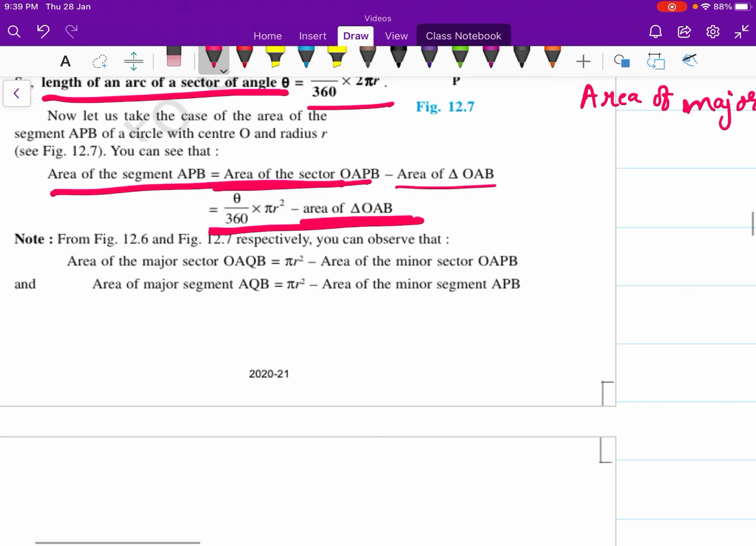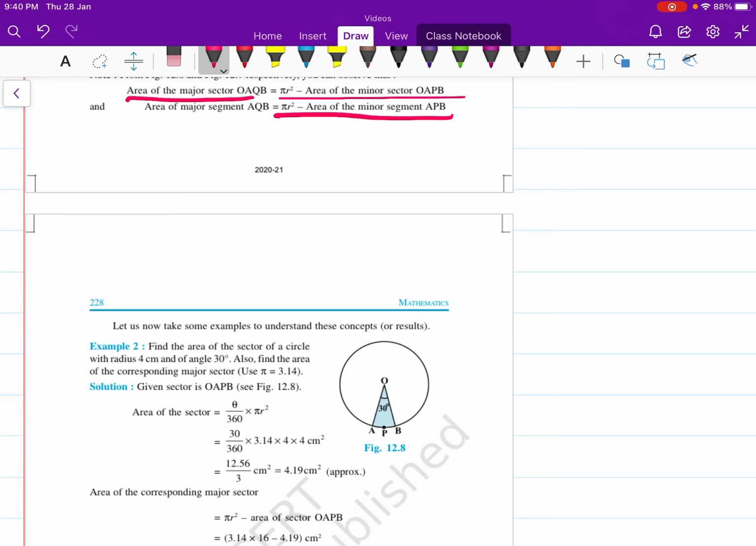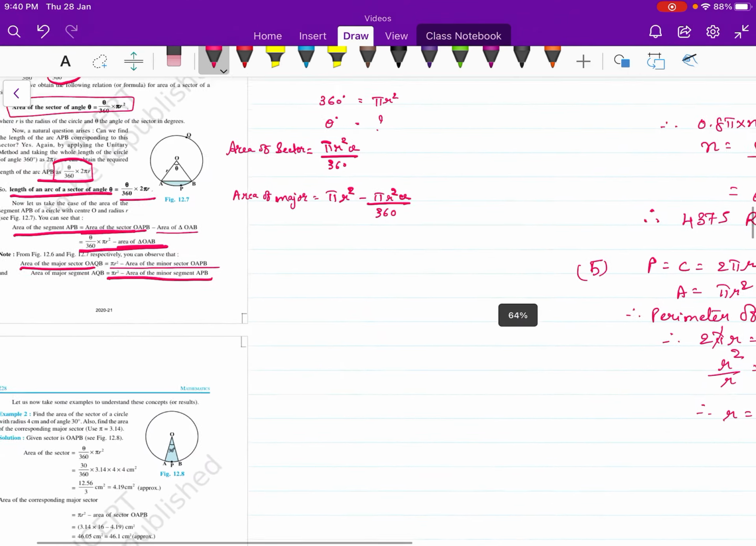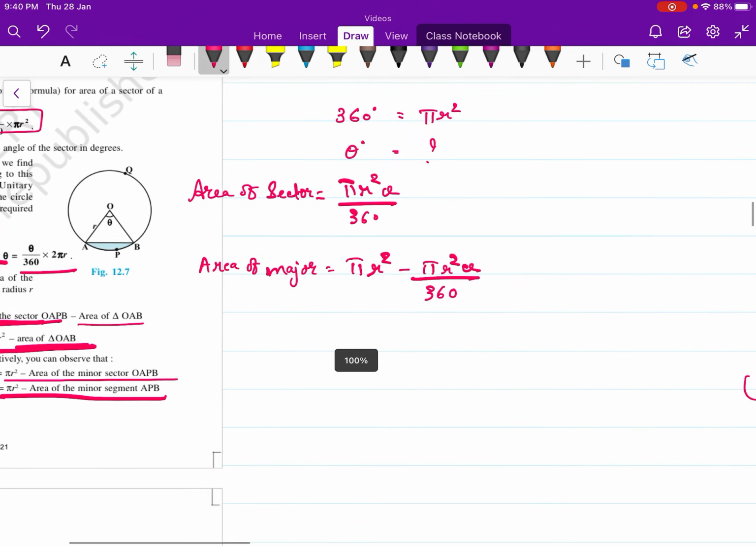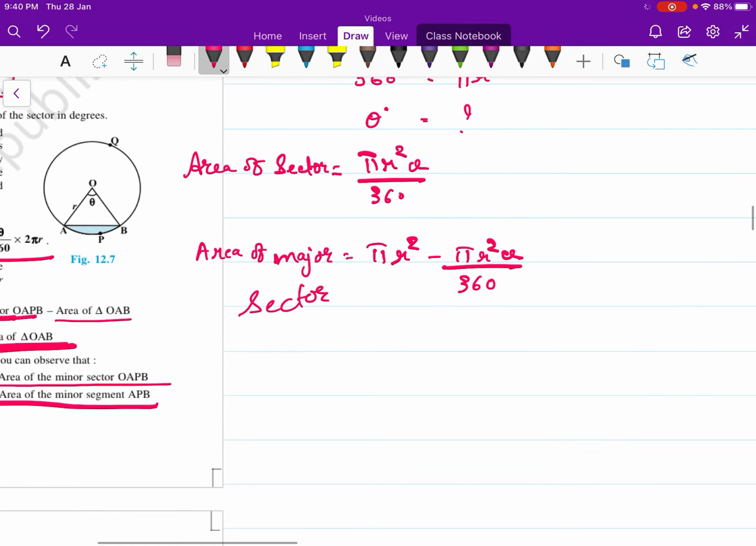Now area of a major sector will be pi r square minus area of the minor sector, and area of the major segment AQB will be pi r square minus area of the minor segment. So these are the various formulas based on the sector and segment. So this is area of a sector, major and minor.